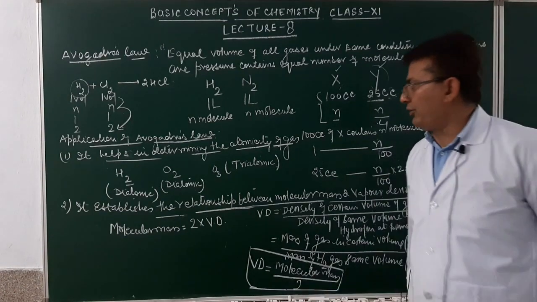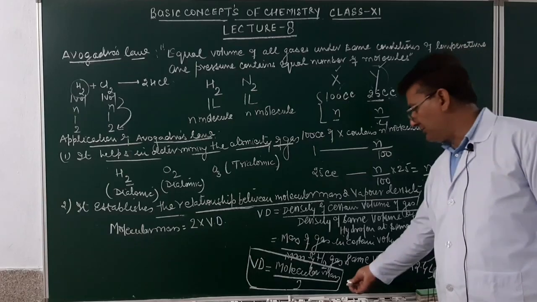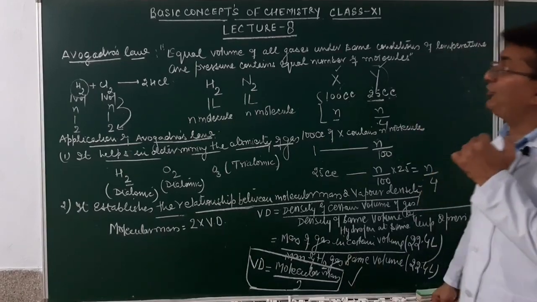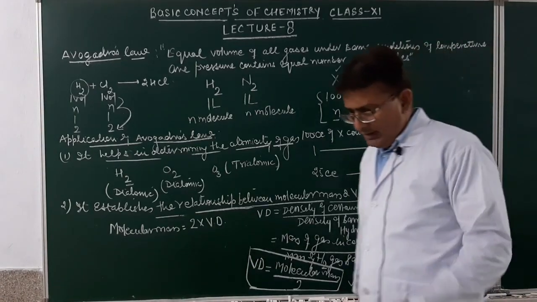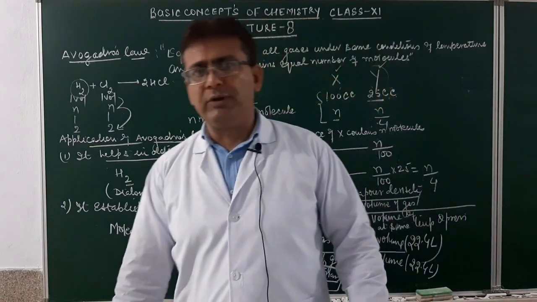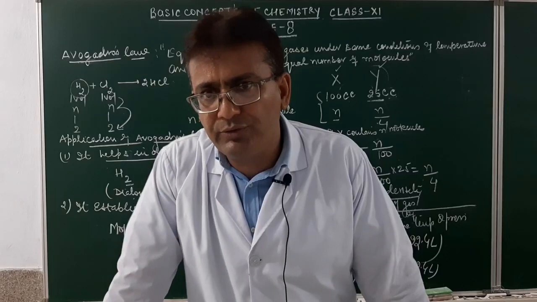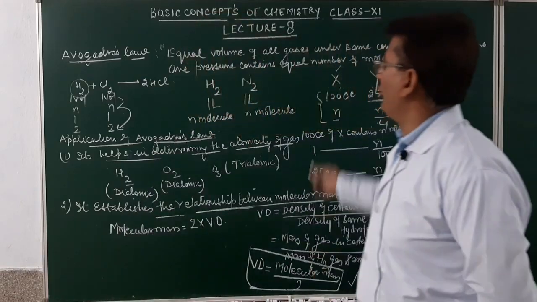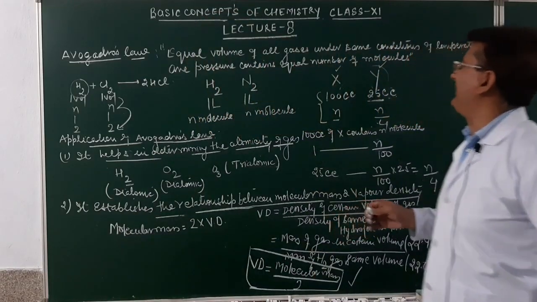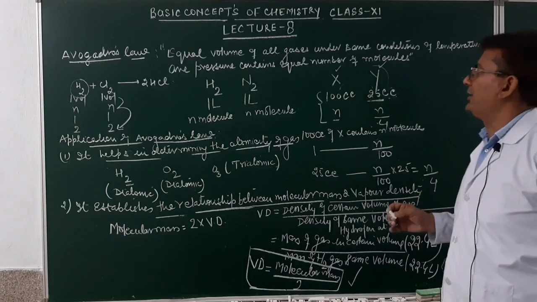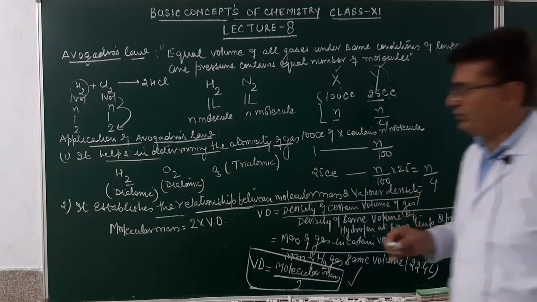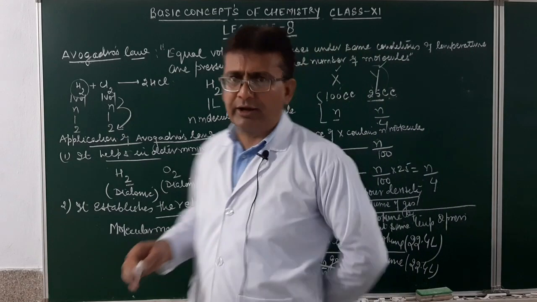So 2 applications of this we have done. Remember this formula. We will utilize this formula in the calculation of empirical and molecular formulas, which we did in class 10th also. Fine. So what is Avogadro's law? Equal volume of all gases under same condition of temperature and pressure contain equal number of molecules. What is the application of Avogadro's law?